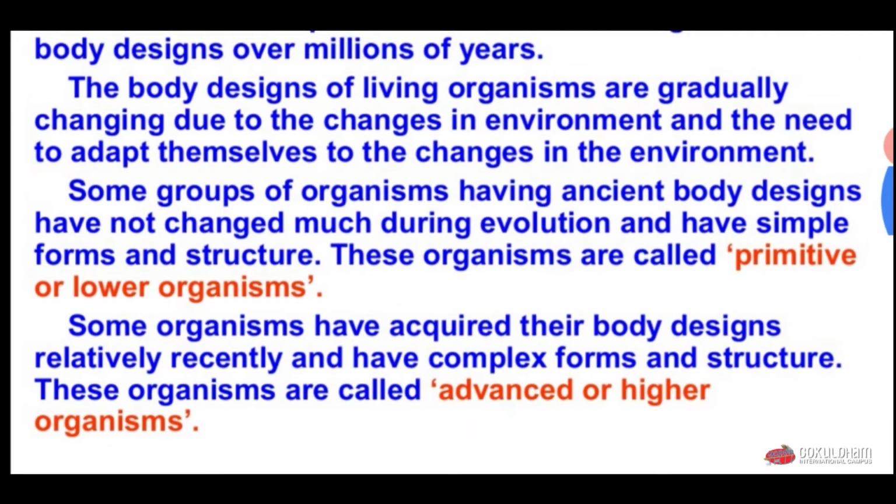Some organisms have acquired their body designs relatively recently and have a complex form of structure, and these organisms are known as advanced or higher organisms. For example, different plants, humans and mammals are known as complex or advanced organisms because of their body design, because they evolved in certain ways to adapt to the environment.